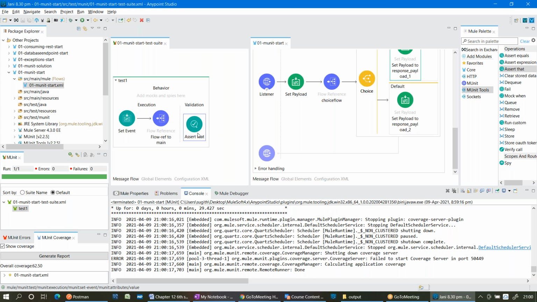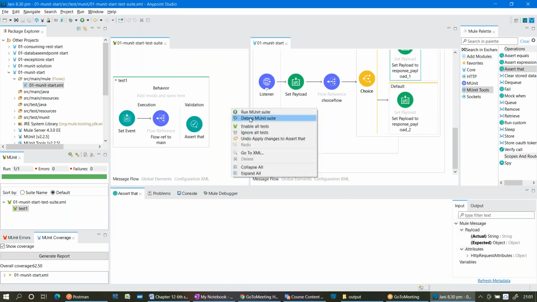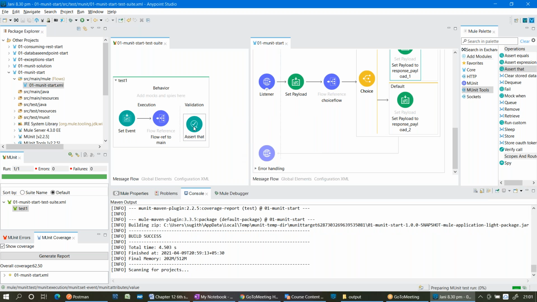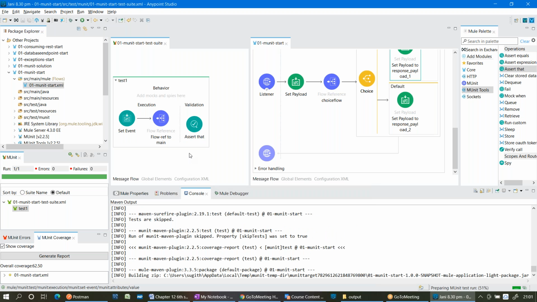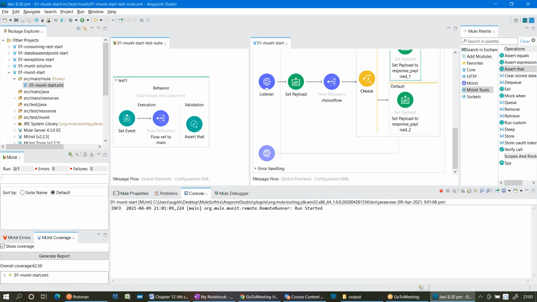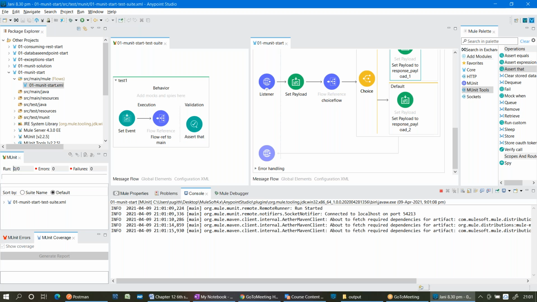Let me change that, assert that to payload 2. Now, whatever the payload I am getting from the application, it should equal to response underscore payload underscore 2. Now the test case will be failed or success? Fail. Definitely fail. What I'm expecting is different, or what I'm getting is different.